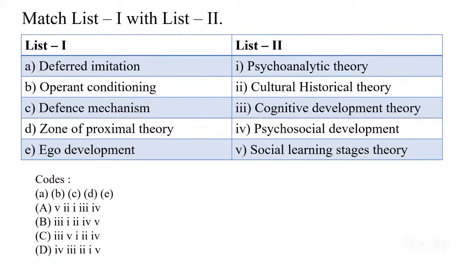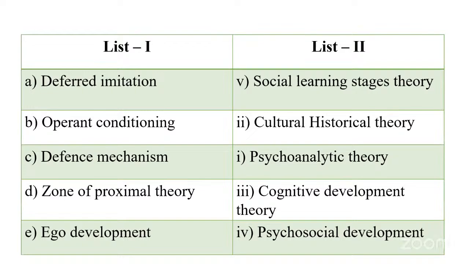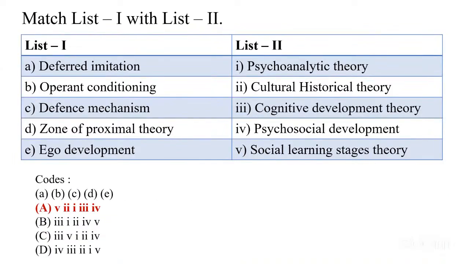Let's understand this matching. When we're talking about imitation, we are talking about the social learning stage, like we are imitating someone. Then we have operant conditioning. It is a cultural historical theory. Defense mechanisms are part of psychoanalytical theory, Freud's work. Zone of proximal development is cognitive developmental theory. Then we have ego development, which is in psychosocial developmental theory. So the correct answer will be A. That is fifth, second, first, third, and fourth.